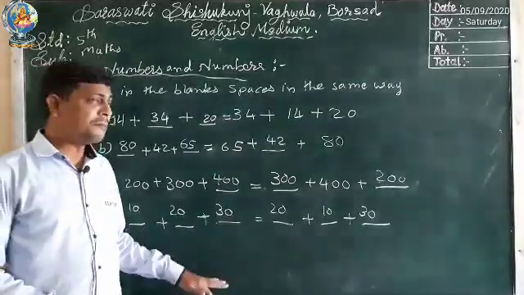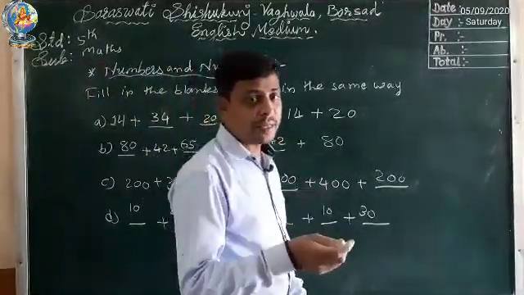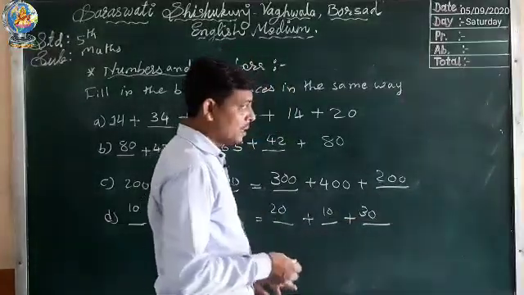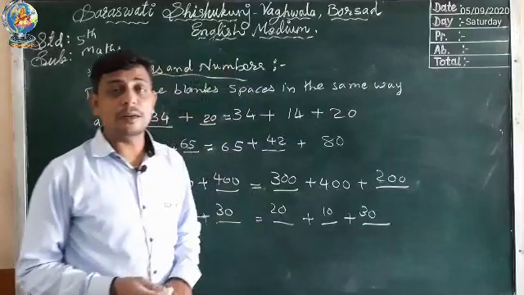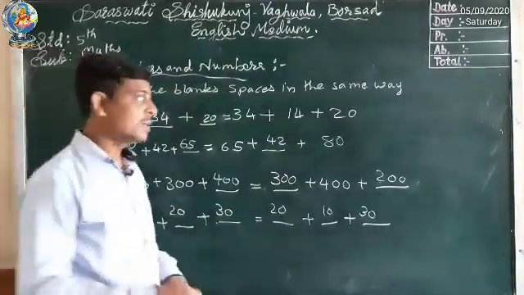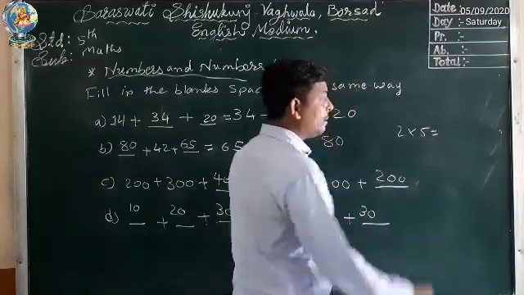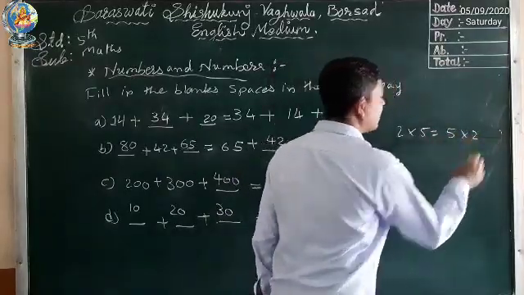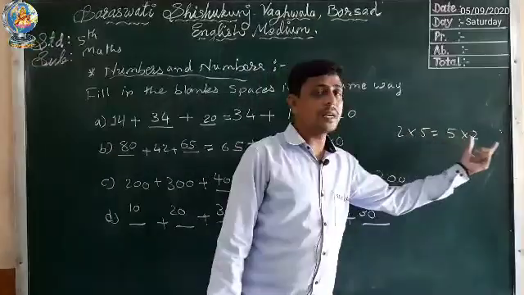Okay. In the same way we can find this in multiplication also. We have learned properties of multiplication like this. When two numbers are multiplied, even if we change their order, their answer will be the same. Suppose 2 5s are 10, and 5 2s are 10. Here 2 5s is 10 and 5 2s is also 10.